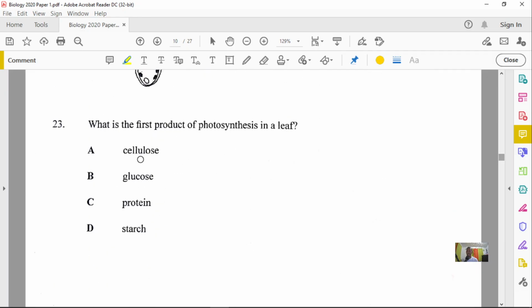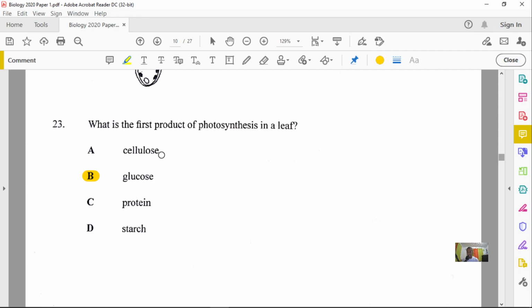All right, it said, what is the first product of photosynthesis in a leaf? By this we know that this has to be glucose because glucose is the end product of photosynthesis. Remember that, okay? So 23 is B.